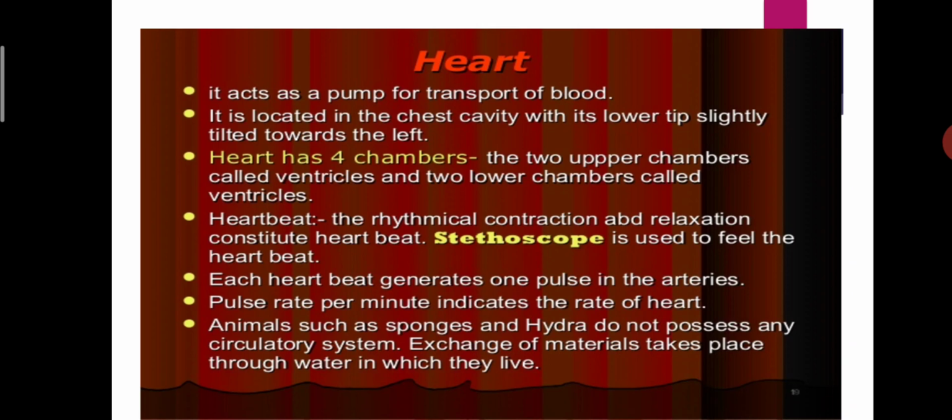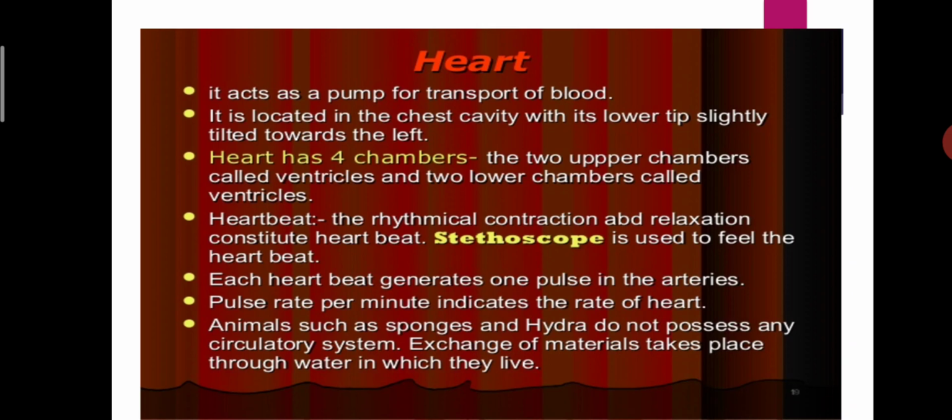Okay, students. There is one mistake in the printing. In this content it is written that the 2 upper chambers are called ventricles. No, this is wrong. The 2 upper chambers are called auricles and the 2 lower chambers are called ventricles.